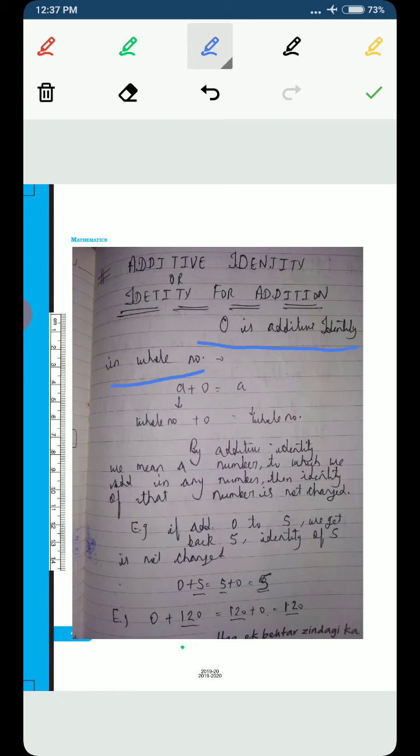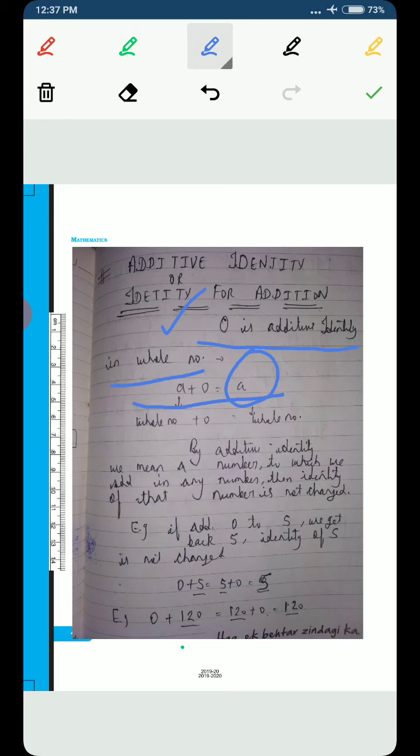It means a number that, if added to a given number, does not change the identity of the given number, and such a number in mathematics is 0. If this number is added to any other given number, then the identity of that number is still the same.